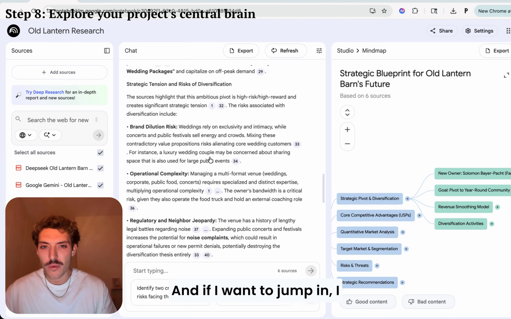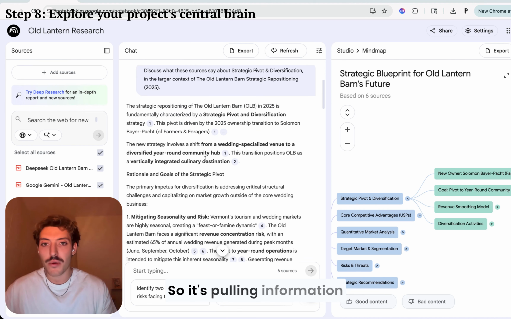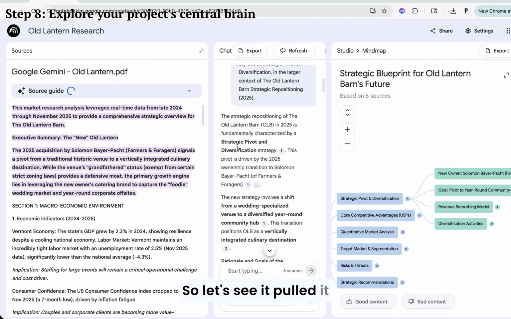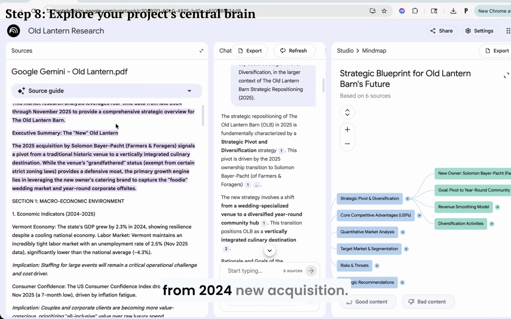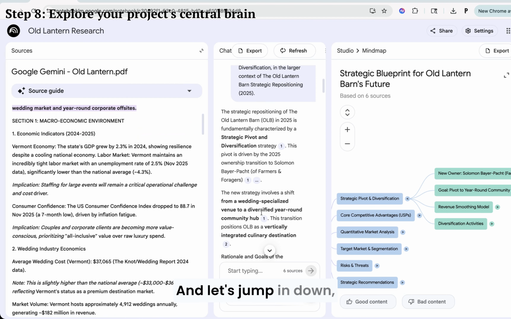And if I want to jump in, I want to see where did it actually get this information. So it's pulling information that I didn't even give it. It knows that there's a new owner. And let's jump in here. So let's see. It pulled it from the Google Gemini, and it's leveraging data from 2024, new acquisition. And let's jump in down.